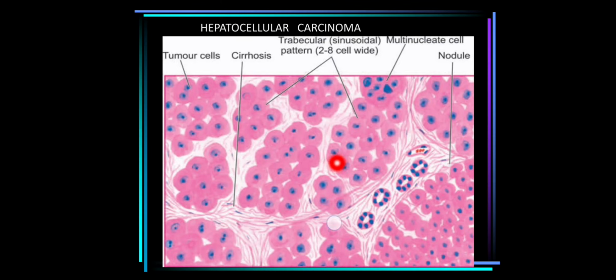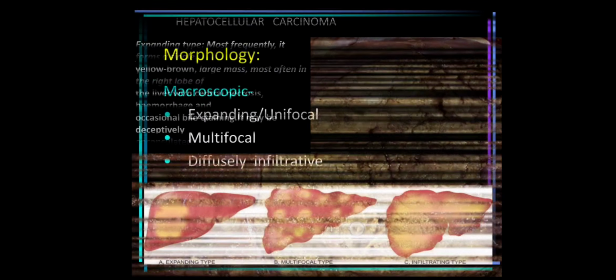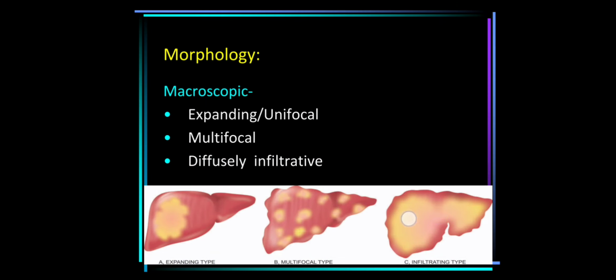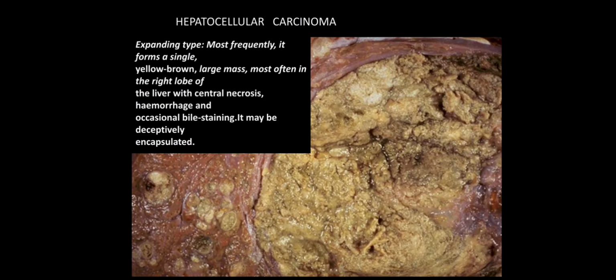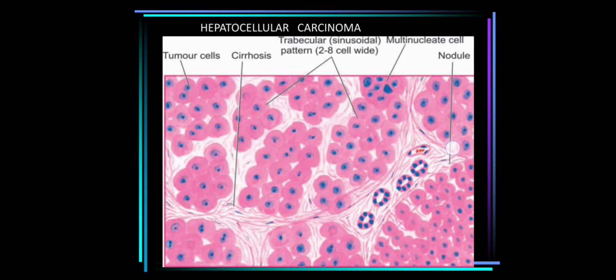and mostly this is a trabecular pattern, with cells arranged in 2 to 8 cell wide layers separated by fibrous stroma and vascular spaces. Another type of microscopic pattern can be the pseudoglandular or acinar pattern, where the tumor cells are arranged mostly in the form of acini or glands.